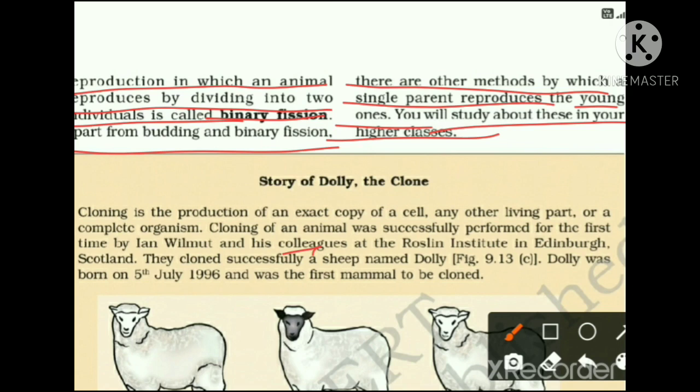Then all the cell organelles and cell contents divide into two parts, and finally the cell membrane divides into two. As a result, after the nucleus division, two daughter amoeba are produced. So that was binary fission. From a single parent body, two daughter amoeba are produced.